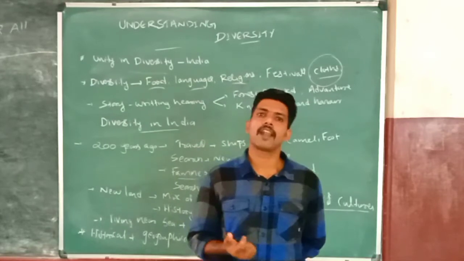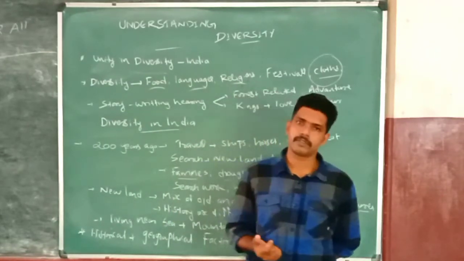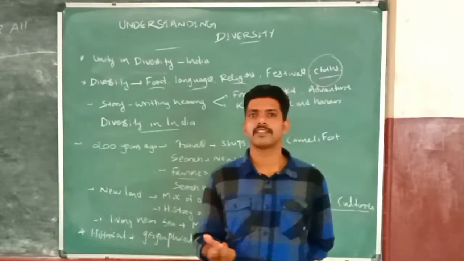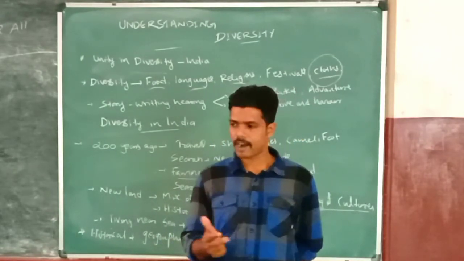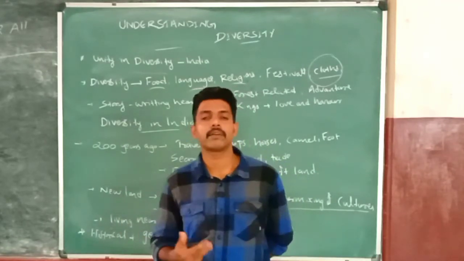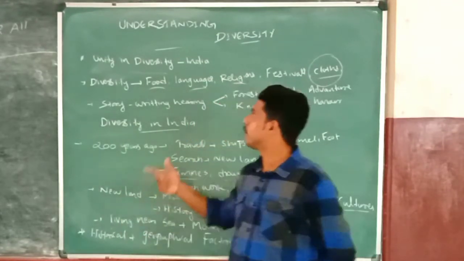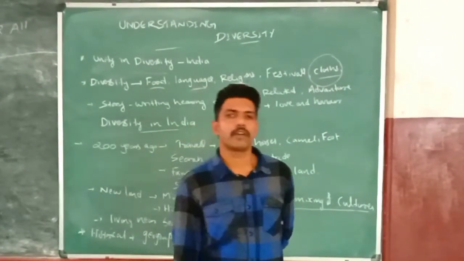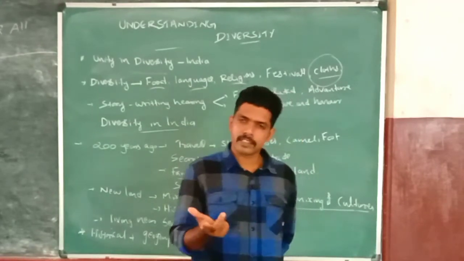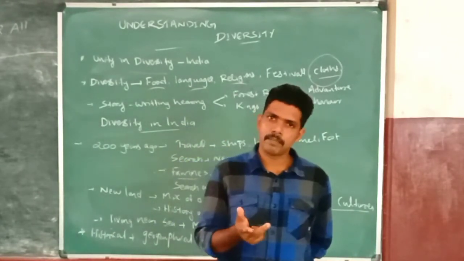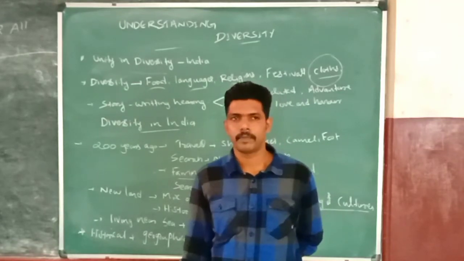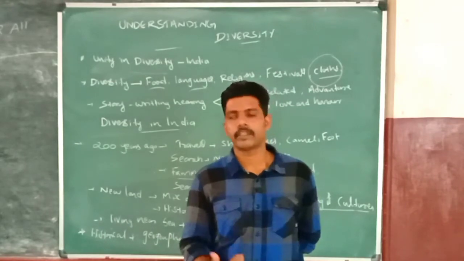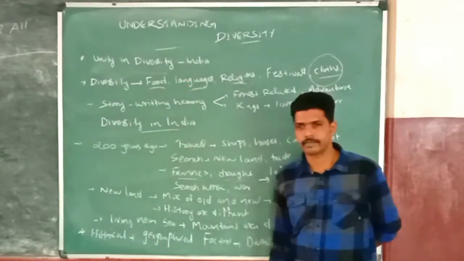And India is a land of religion. In India we can see Hinduism, Islam, Christianity, Buddhism, Jainism, Zoroastrianism, Parsism, Sikhism. All these religions we can see in India. Then in food and culture, we have different ones. So dressing style, food style, religion, languages, regional diversity we can see in India. Even though we have diversity with all these factors, we have a unity as Indians. That unity is called unity in diversity.